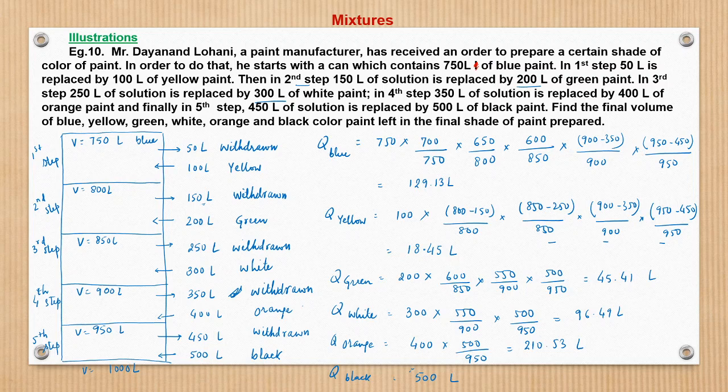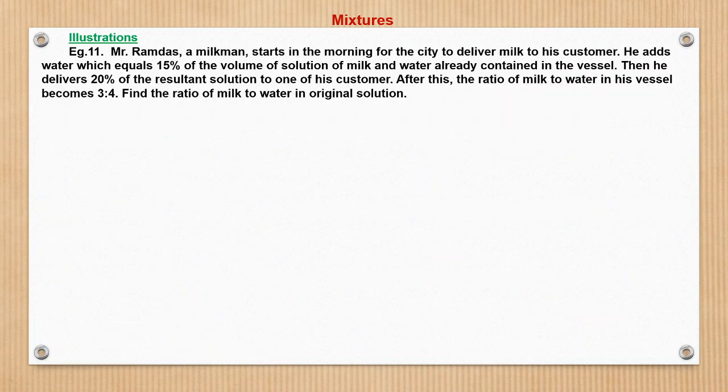So this is the way we solve. Here we looked in terms of quantity. When withdrawal happens, a certain proportion of that quantity goes out. So what remains, that proportion we kept, and in that fashion we moved on. So now we look into this question.